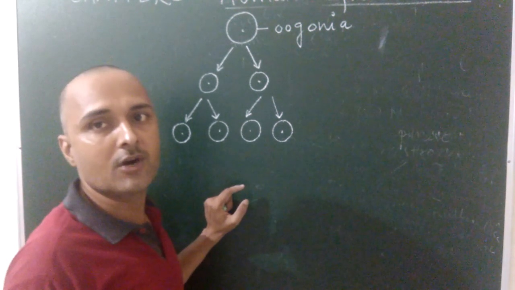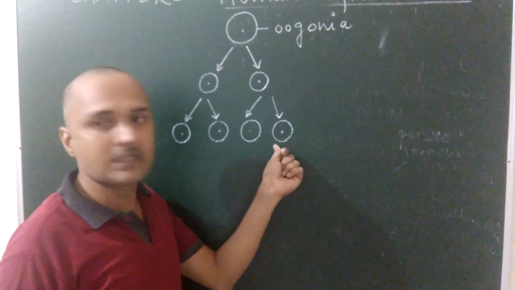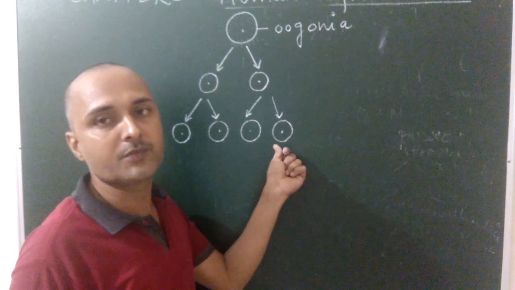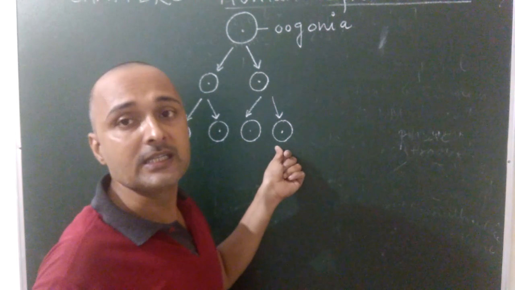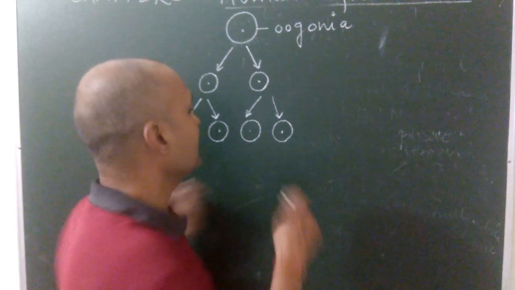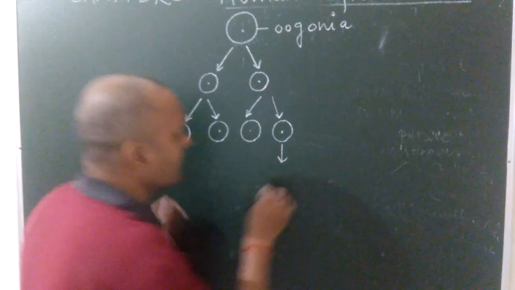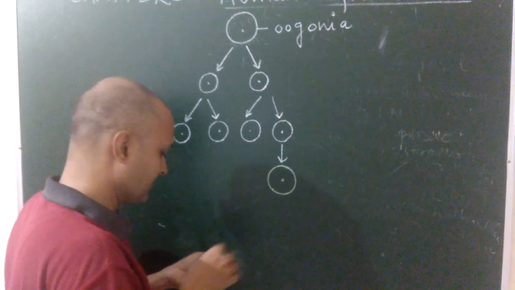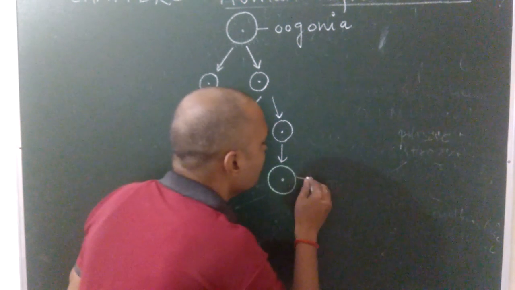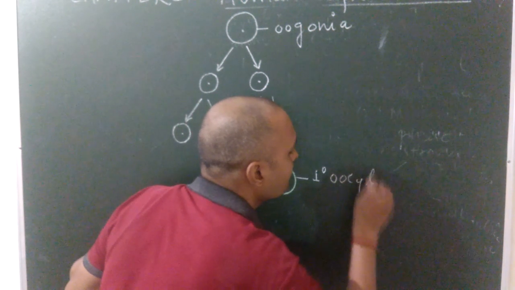No more oogonia are added after birth. These start division, enter into prophase first of meiosis and get temporarily arrested, and these are now called primary oocytes. So this cell is known as primary oocyte.